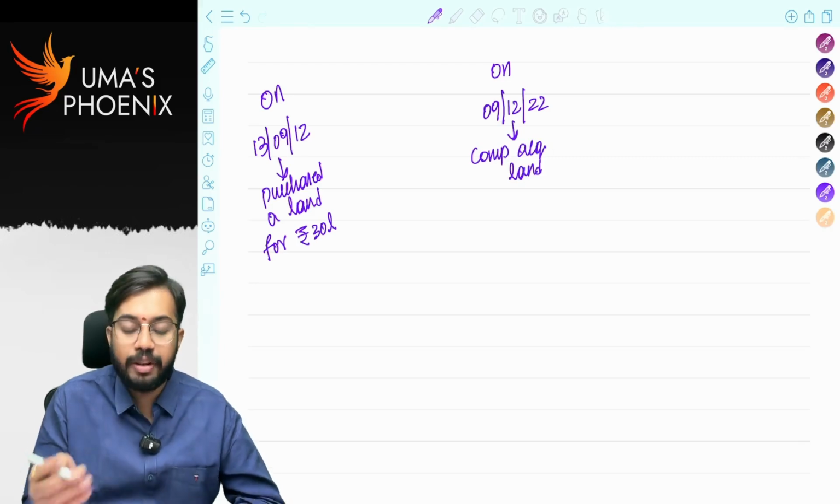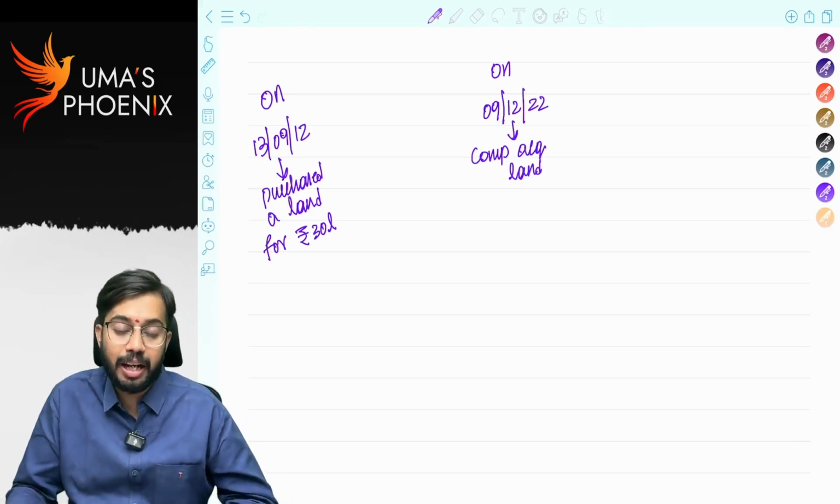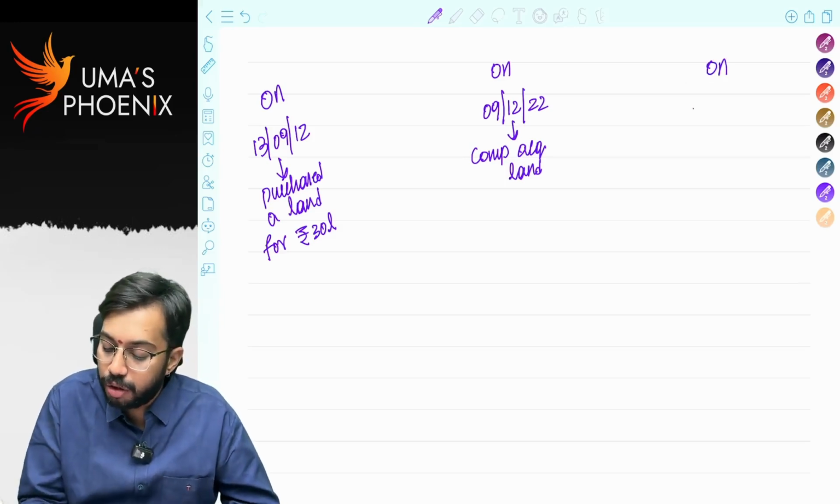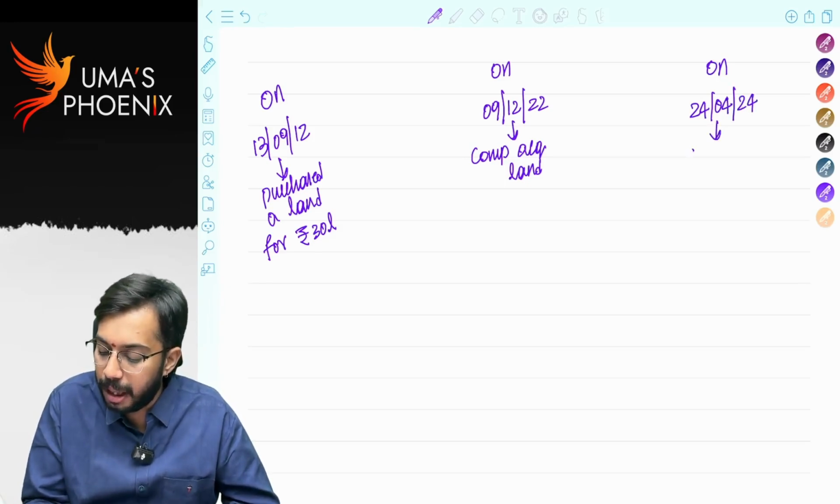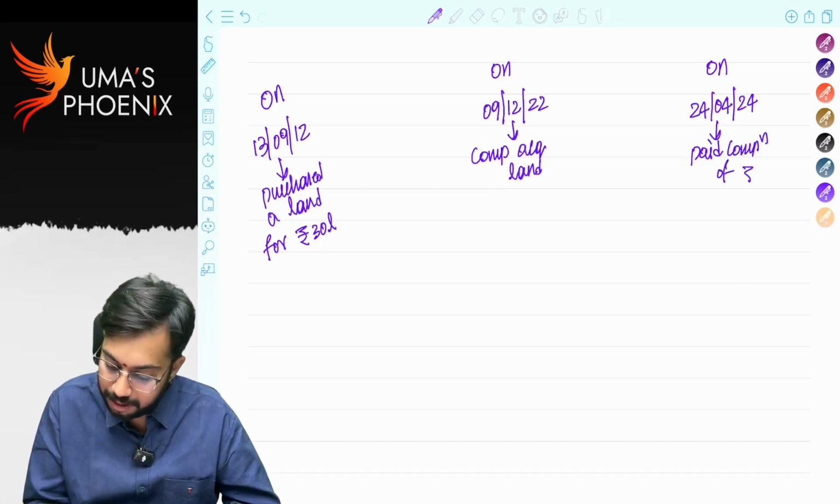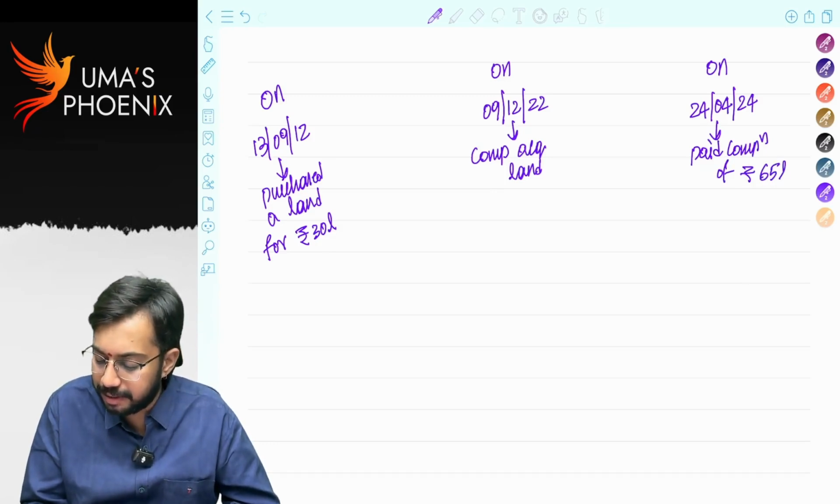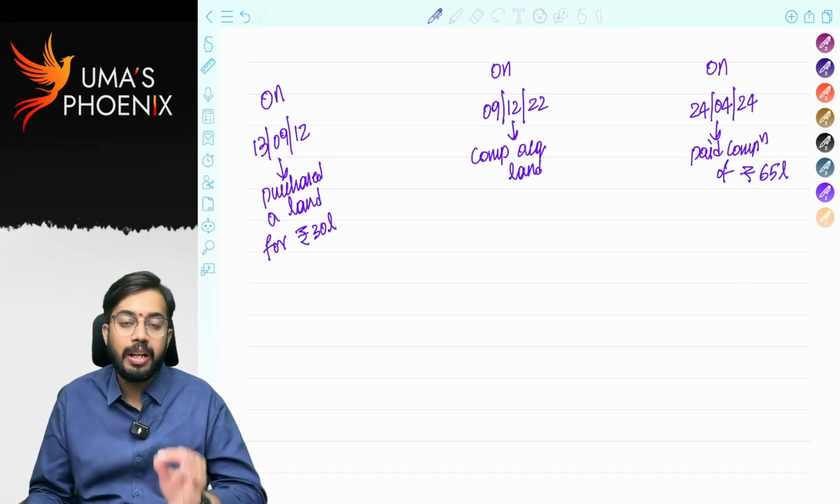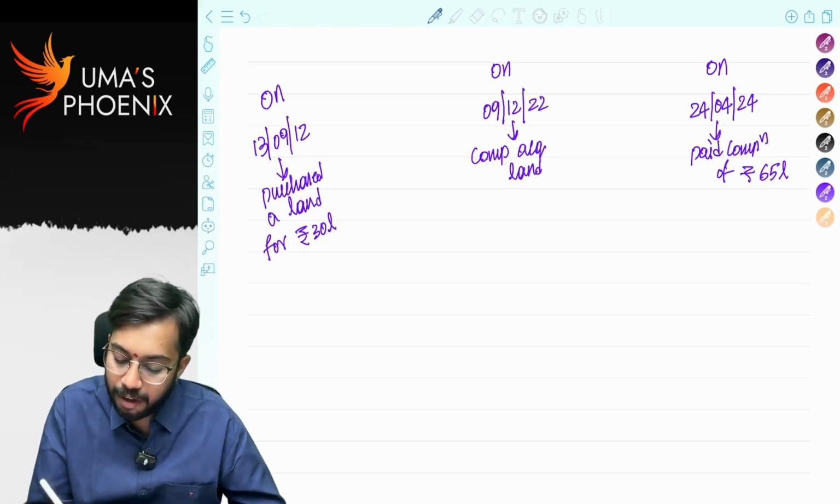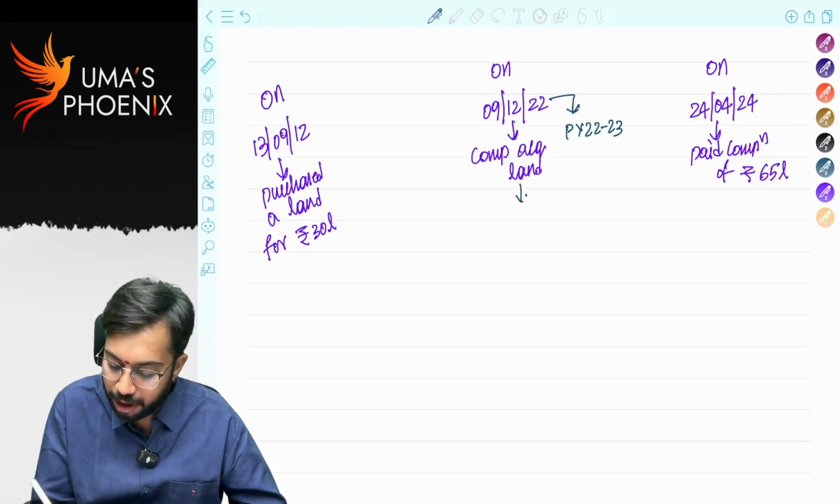See, even compulsory acquisition of a capital asset is considered as transfer, right? So capital gains are required to be calculated. On 24th April 2024, government paid compensation of rupees 65 lakhs. In this scenario, what is the year of transfer? Year of transfer is year of compulsory acquisition. So previous year 22-23, this we can call as year of transfer.